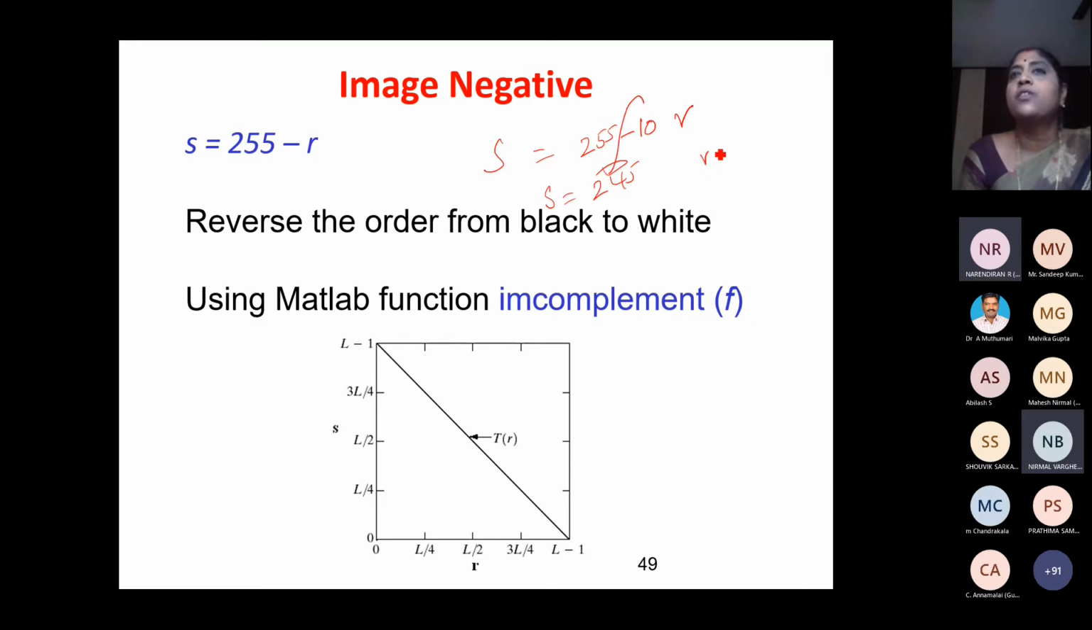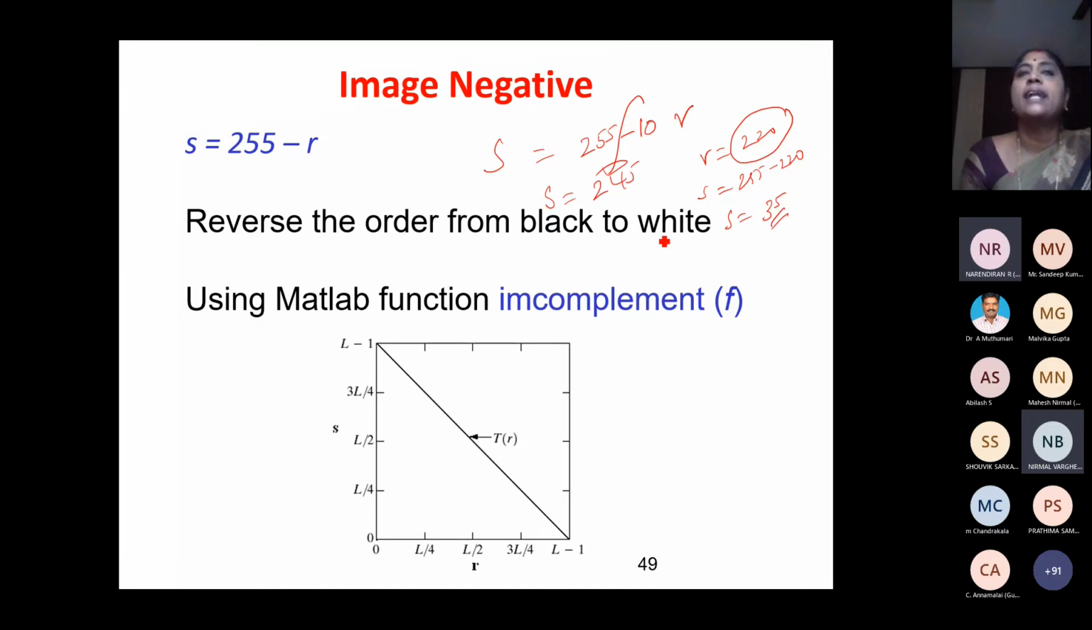Okay. Assume R is equal to 220. What is S? S is equal to 255 minus R. R is 220, so S is equal to 35. So wherever it was 220, I should change it to 35.